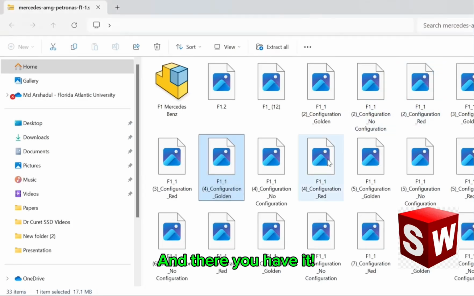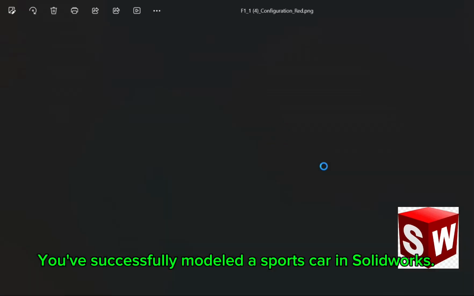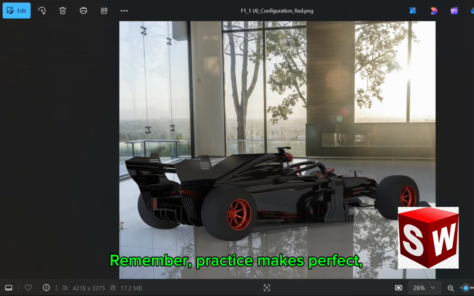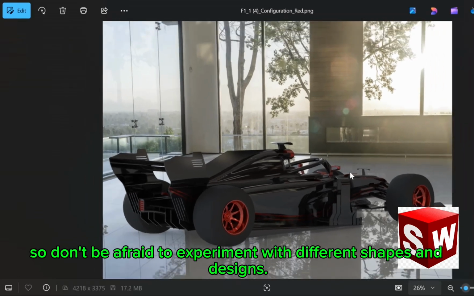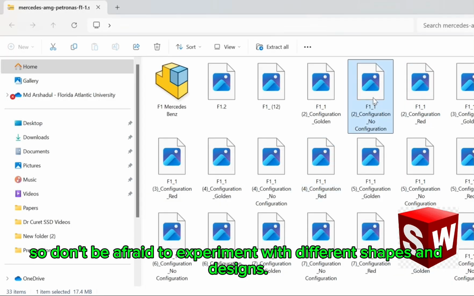And there you have it. You've successfully modeled a sports car in SolidWorks. Remember, practice makes perfect, so don't be afraid to experiment with different shapes and designs.